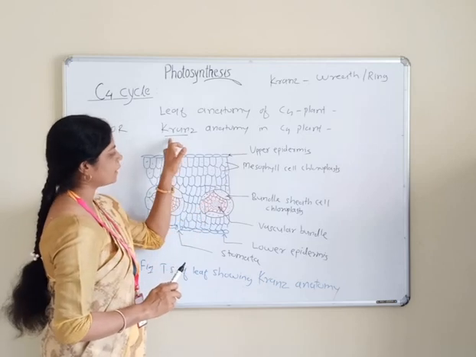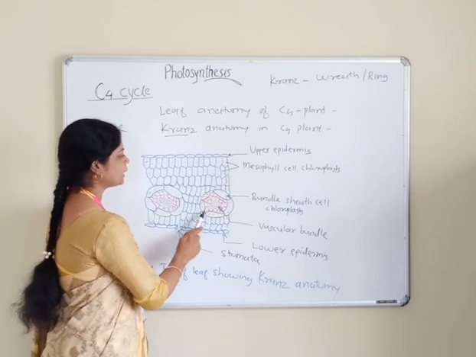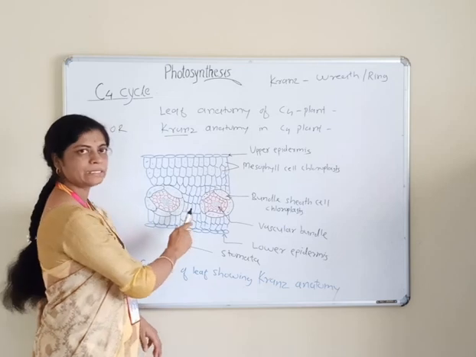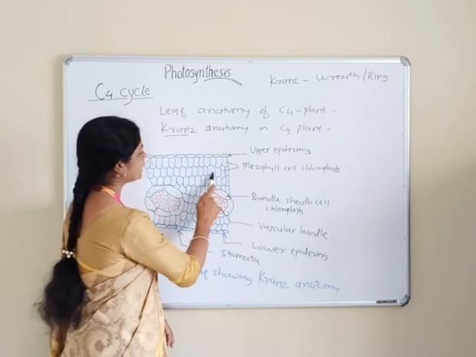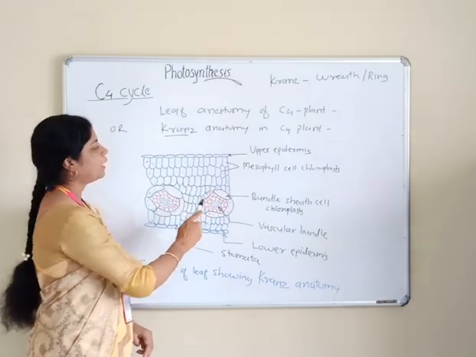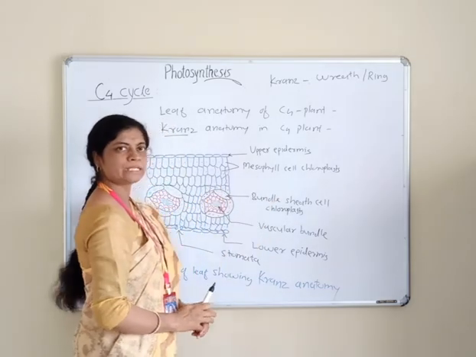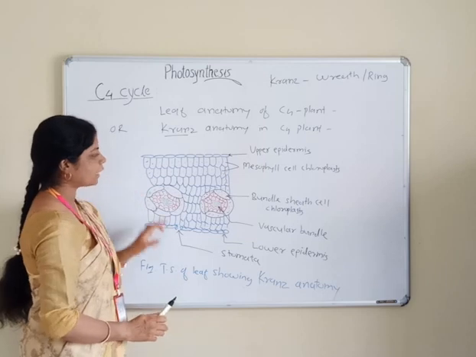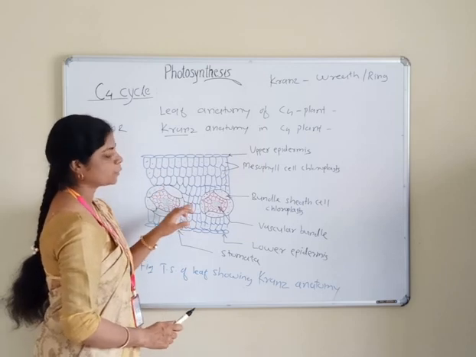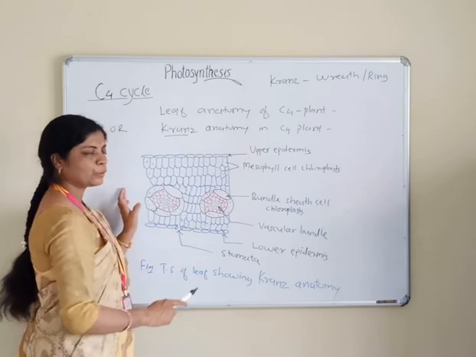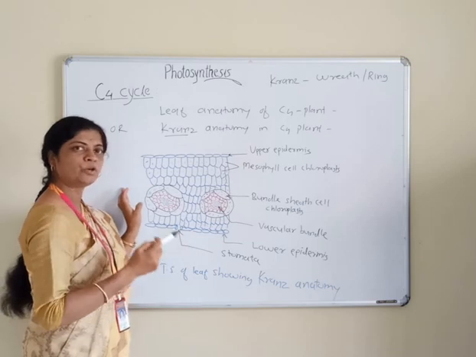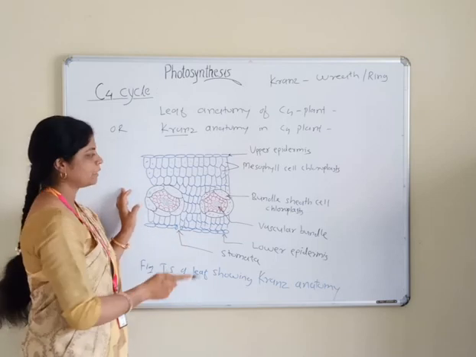This is called Kranz, and the bundle sheath cell is surrounded by mesophyll cells. The mesophyll cell contains chloroplast, called mesophyll cell chloroplast. So in Kranz anatomy two types of chloroplast are present. Such C4 plants are more productive than C3 plants.